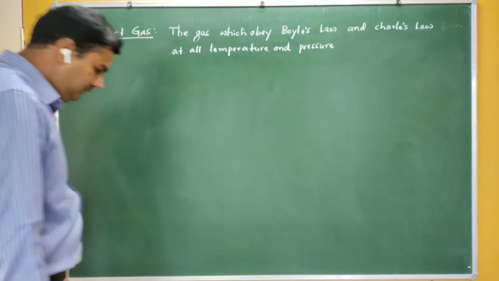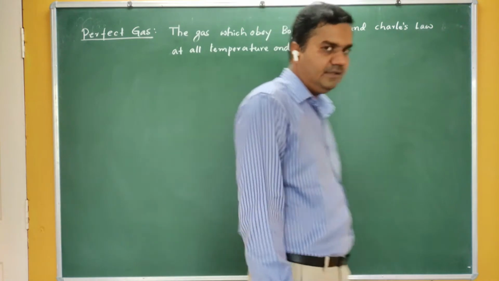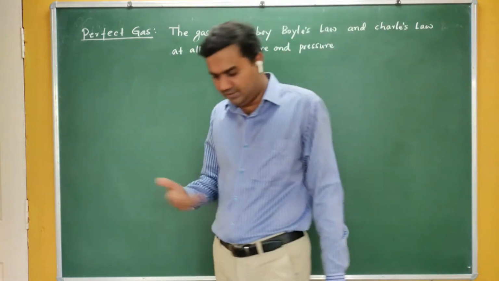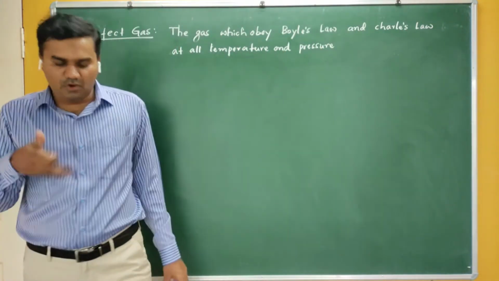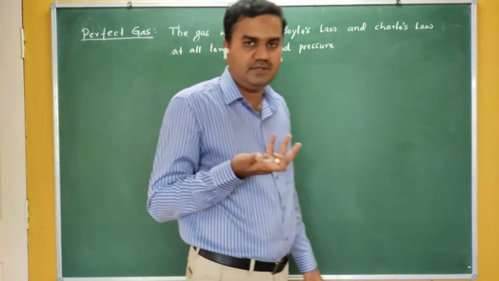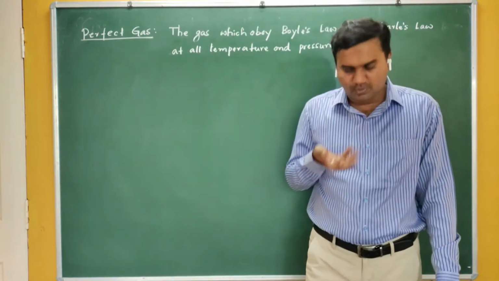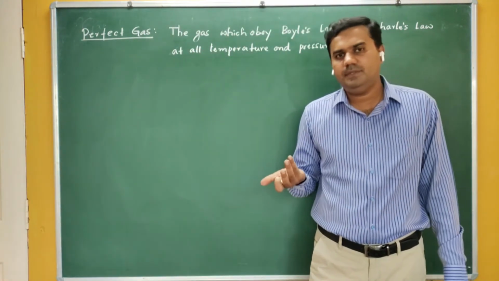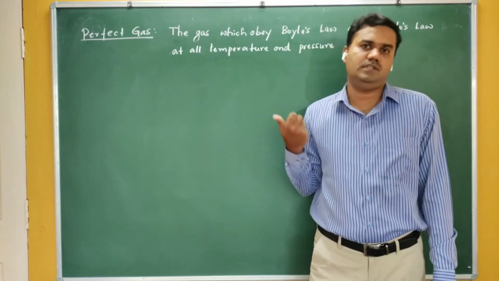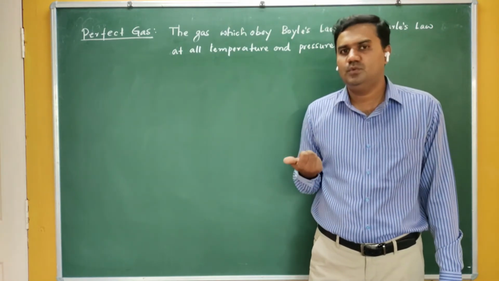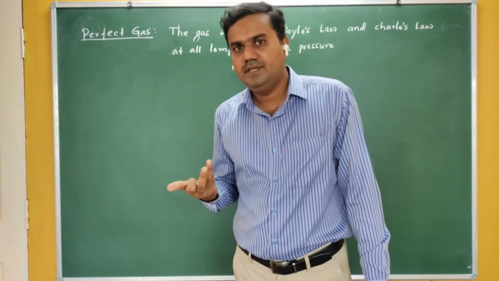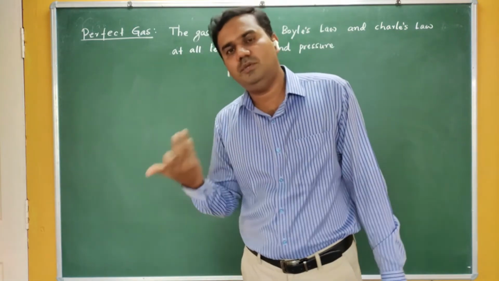But now the gas cannot simultaneously obey Boyle's law and Charles' law. The reason is, the statement of Boyle's law says that you have to keep the temperature constant, then you can change the pressure and volume. But Charles' law says that when the temperature is changing, your volume is changing.